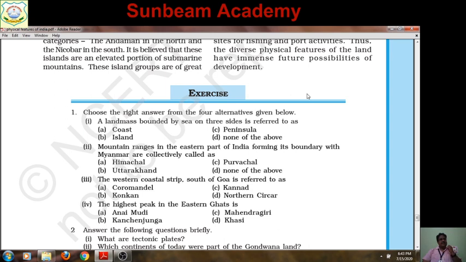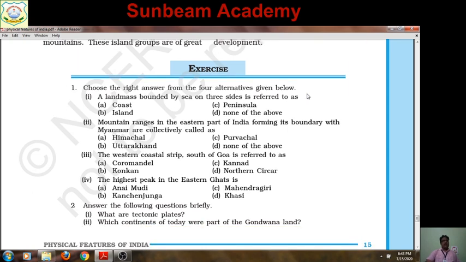The notes contain each and every aspect of the answers related to these questions, and more things are there in the notes. So I am going to discuss it only. You do not have to write it down anywhere. No need. But you must know the answers. So, very first, choose the right answer from the four alternatives given below.